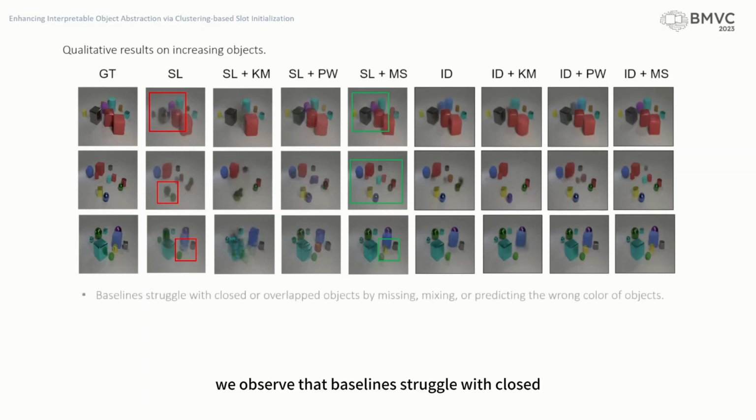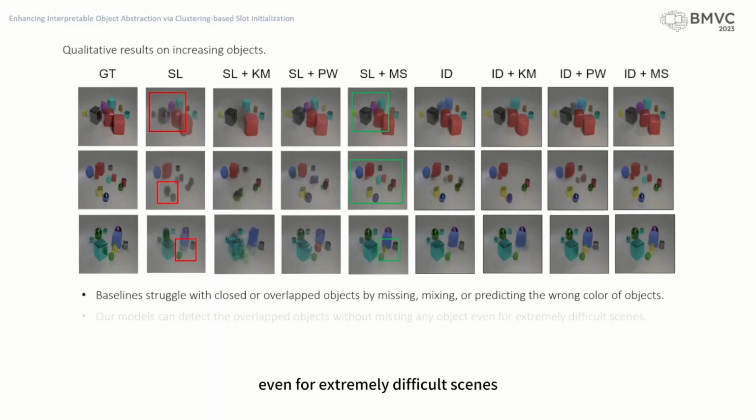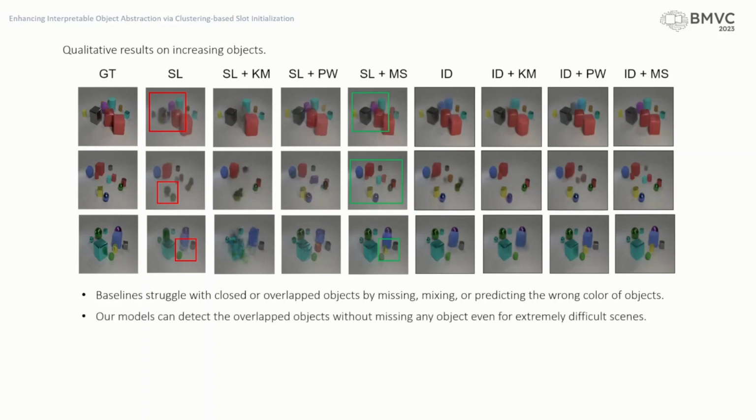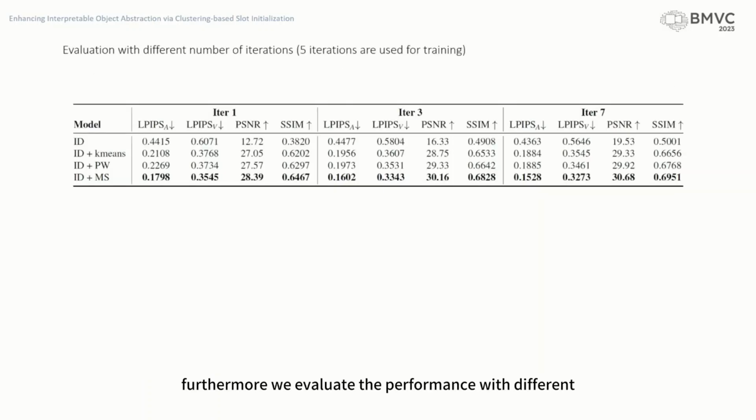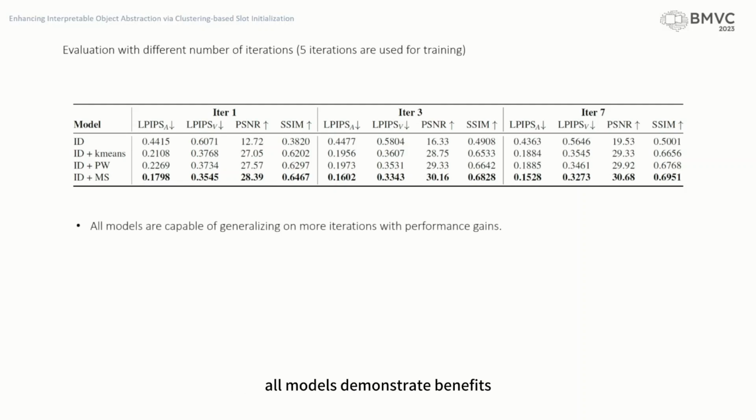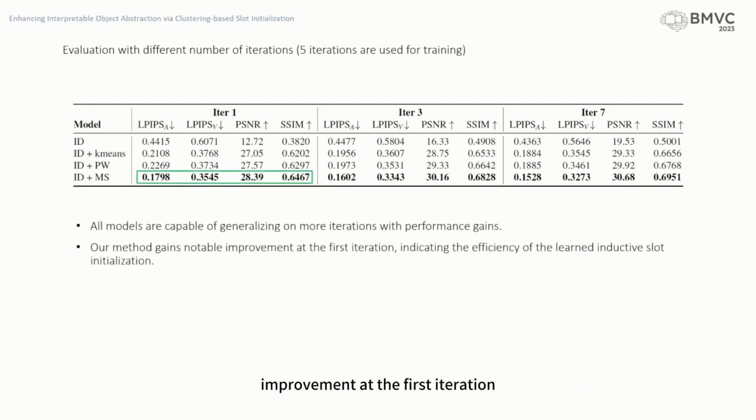We observe that baselines struggle with closed or overlapped objects by missing, mixing, or predicting the wrong color of objects, while our models can detect the overlapped objects without missing any object even for extremely difficult scenes. Furthermore, we evaluate the performance with different numbers of iterations while 5 iterations are used during training. All models demonstrate benefits with increasing iterations. Our method gains notable improvement at the first iteration, indicating the efficiency of the learned inductive slot initialization.